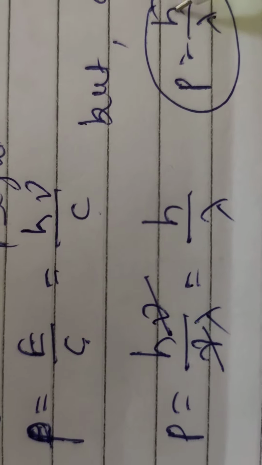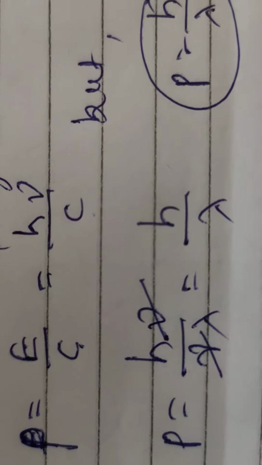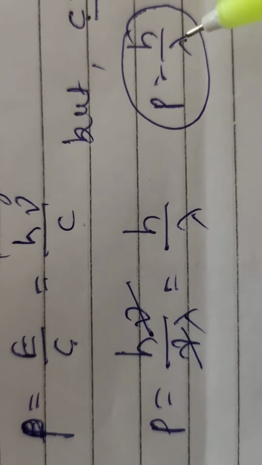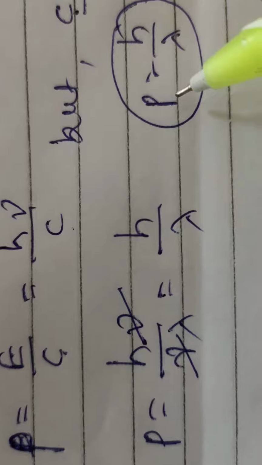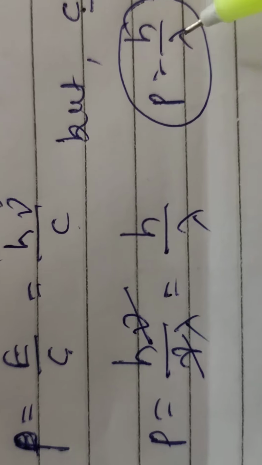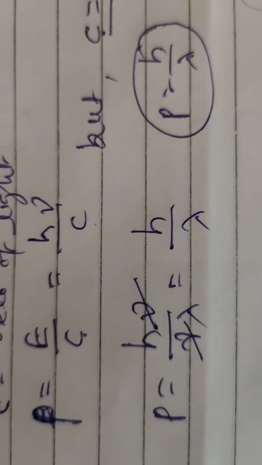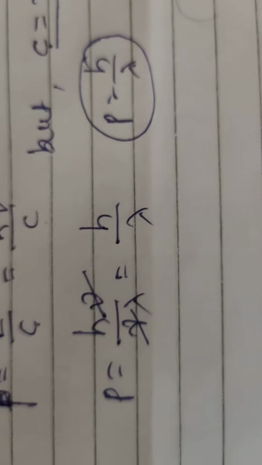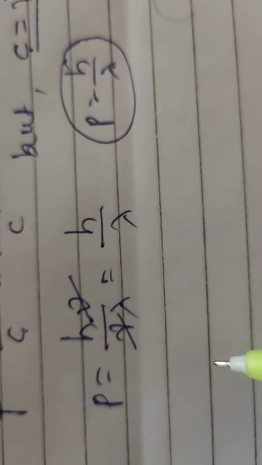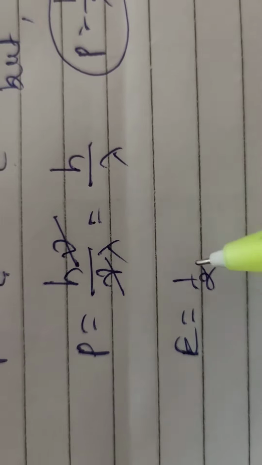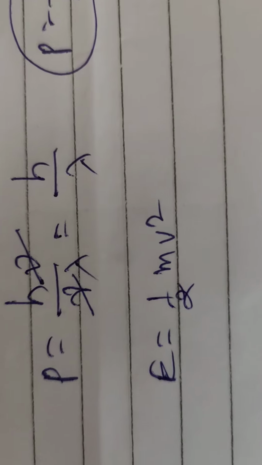Here h is the Planck constant, and P is the linear momentum. This relation indicates that light has particle nature as well as wave nature. Whenever a particle moves, it has kinetic energy, half m v square.